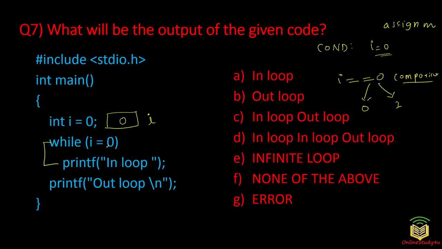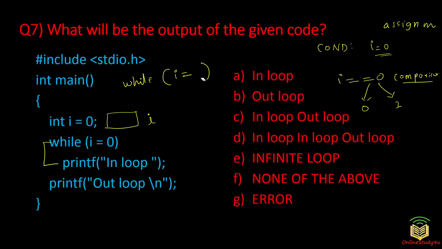So now what will happen? Will it be true, will it be false? Inside the while, when you assign i = 0, the value 0 will be put inside i. i already has 0. Let us suppose instead of 0 here, it was 9, then what would have happened is this 9 would be put here. But we don't have that, we have 0 here.